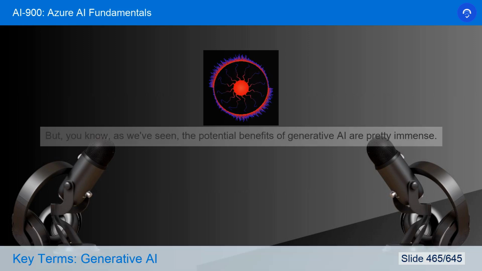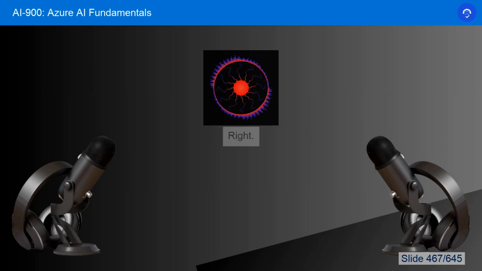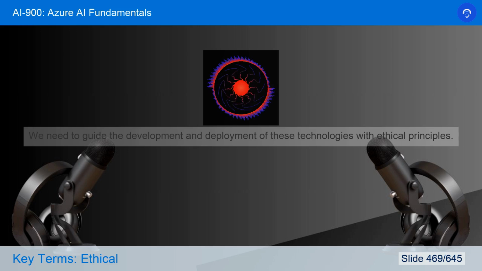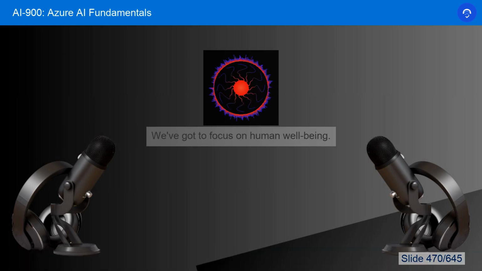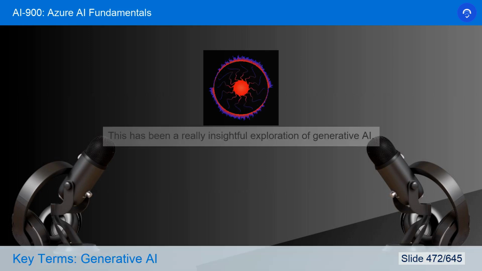That's a sobering thought, but, as we've seen, the potential benefits of generative AI are pretty immense. It's this powerful tool that can be used for good or for ill. Right. Ultimately, it comes down to human responsibility. We need to guide the development and deployment of these technologies with ethical principles. We've got to focus on human well-being. Well said. This has been a really insightful exploration of generative AI.